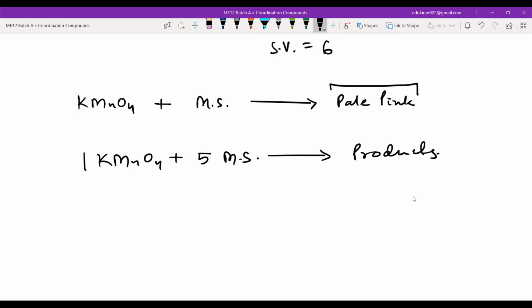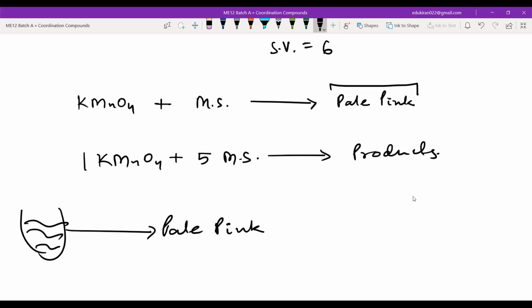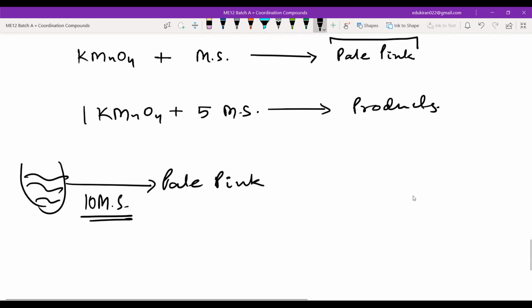Now if I say I had some KMnO4 here, to get pale pink for this KMnO4, I had to use 10 moles of Mohr's salt. I had to use how many moles of Mohr's salt? 10. Now tell me, in this KMnO4, how many moles of KMnO4 are there?